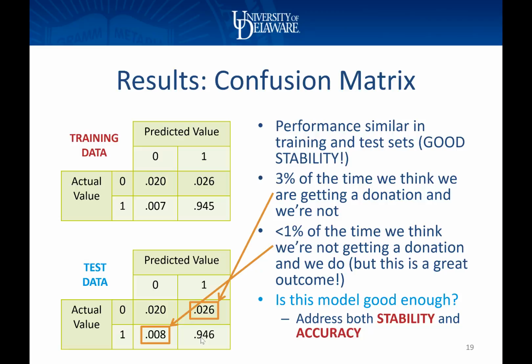So this is about communicating my results to my manager in a powerful way. My manager can look at this chart and say, wow, I understand exactly how often I am correct and not correct when using this model. I would say being correct about 97% of the time, that's probably good enough to use this model as a starting point. We can always improve.